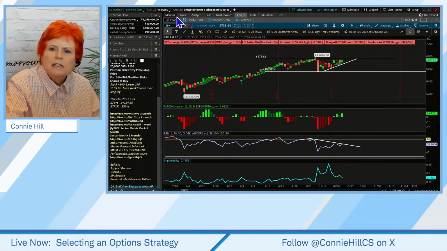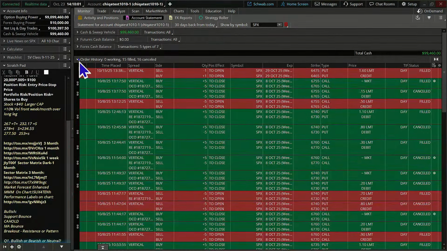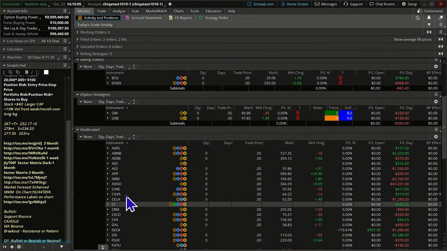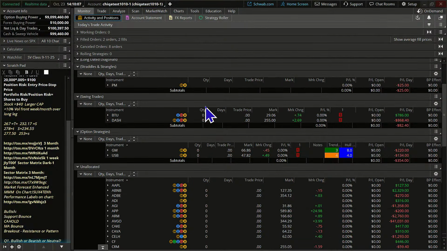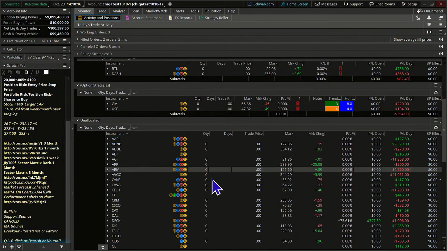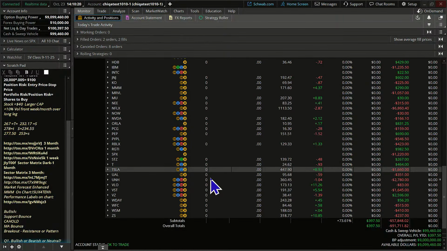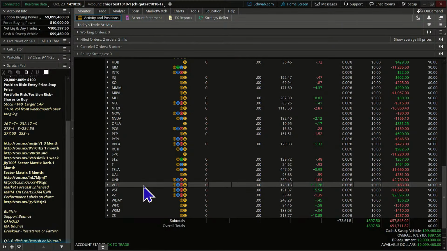Let's go to the monitor tab here, and we're going to go to my activity and positions. I want you to see what happened. Zero quantity. And then down here in this unallocated area, this zero quantity, it's listing a whole bunch of stocks that we've been using over the last few months for our trades. This could have been the ticker symbols actually from the whole year.